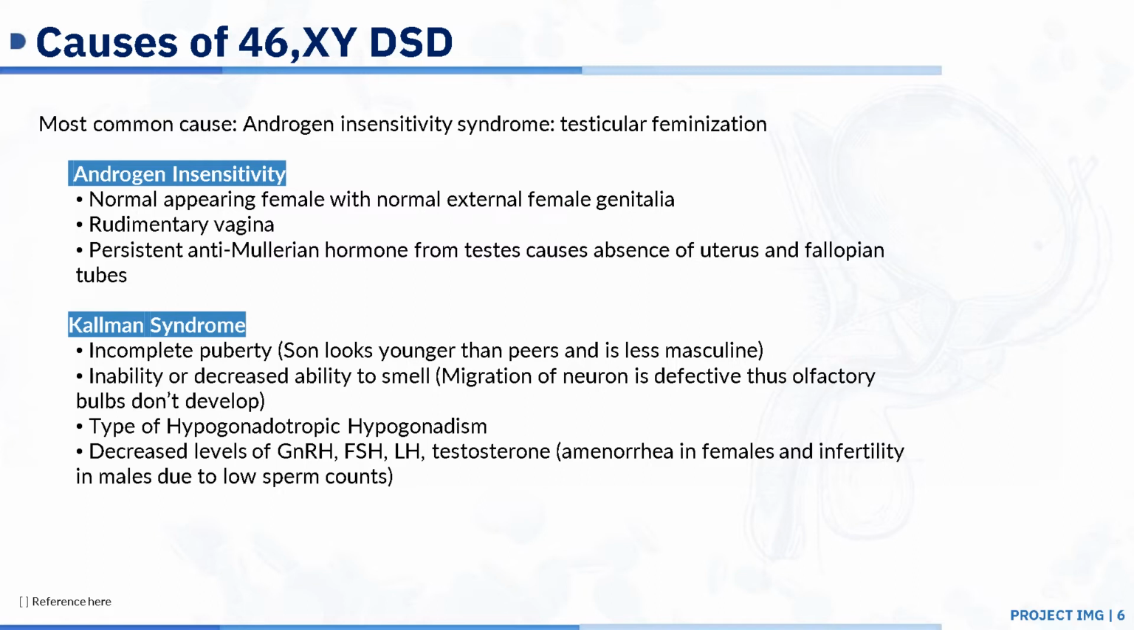In Kallmann syndrome, you have incomplete puberty. So a mother may complain that her son looks younger than his peers and is less masculine. You have decreased or inability to smell. So this is called anosmia. And it is said this is due to migration of neurons being defective, and so the olfactory bulbs do not develop. This is an example of hypogonadotropic hypogonadism. You have decreased levels of GnRH, FSH, LH, and testosterone, and this can cause amenorrhea in females and infertility in males due to low sperm counts.